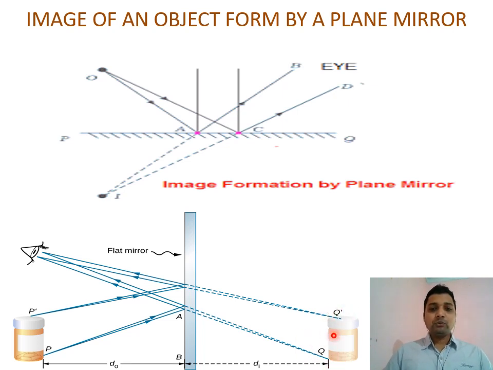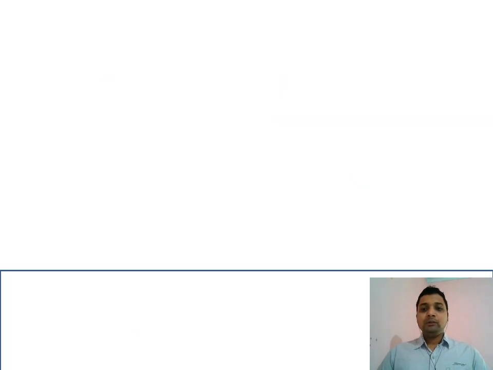So it seems to us this is the image. This image also has different characteristics and properties that we will discuss later. So this is the image formed for a point object, or any other type of object, from a plane mirror.